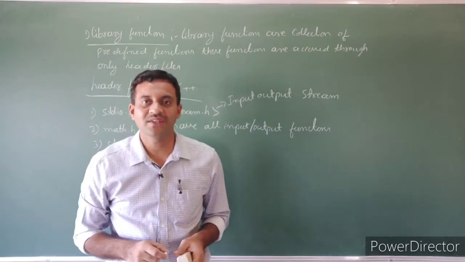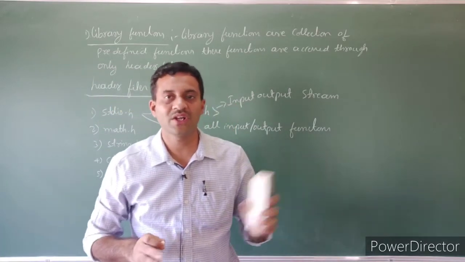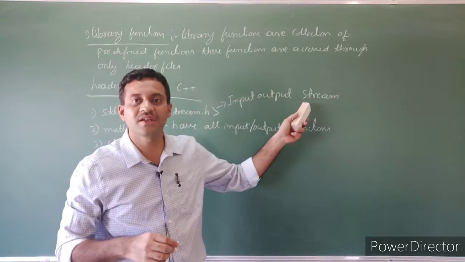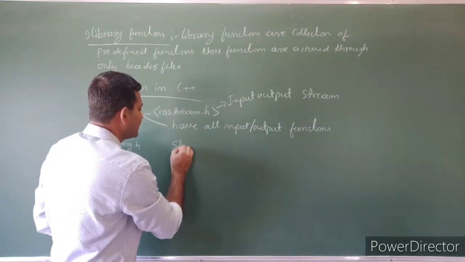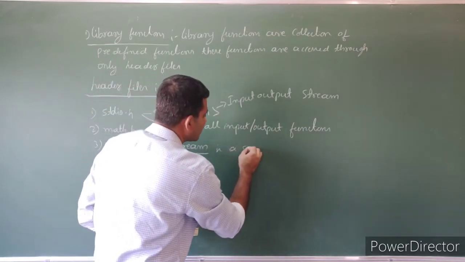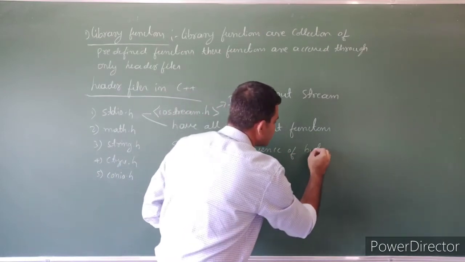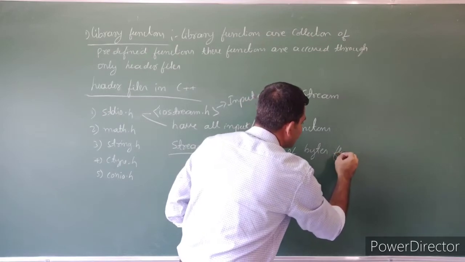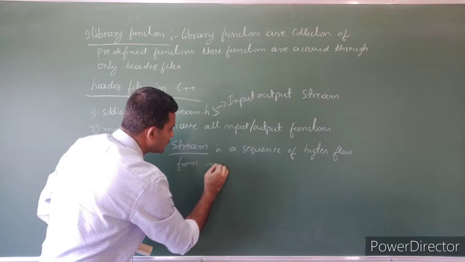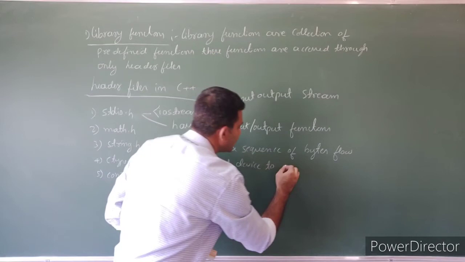Here a stream is a sequence of bytes flowing from an input device to memory or from memory to an output device. That is called a stream. The complete form of iostream is input output stream. Here an input stream is a sequence of bytes flowing from an input device to memory.